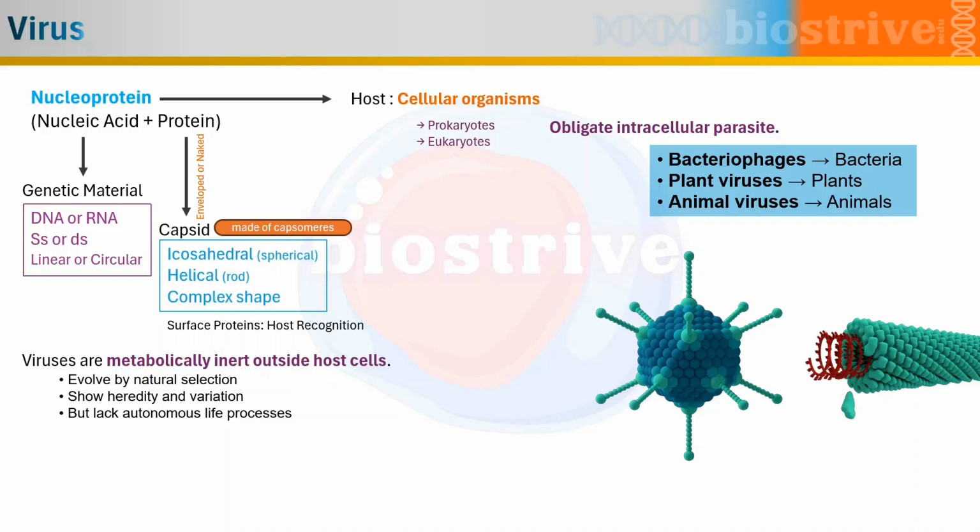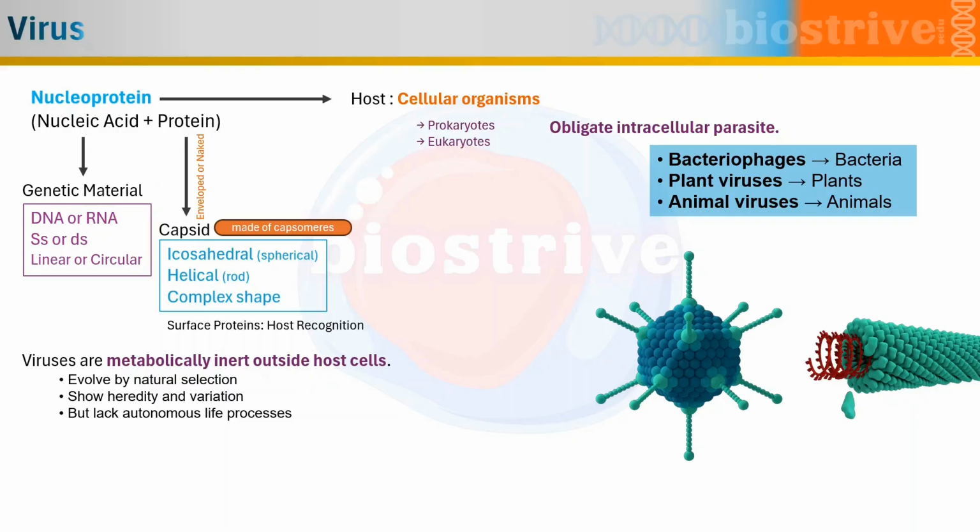Now the host of the virus may be different kinds of organisms, but they have to be cellular organisms only, and it may be residing inside prokaryotes or eukaryotes. So we can also say that the viruses are obligate intracellular parasites. Bacteriophages will be specific for the bacteria. They will reside only inside the bacteria. Plant viruses attack only plants, and animal viruses will infect only animals.